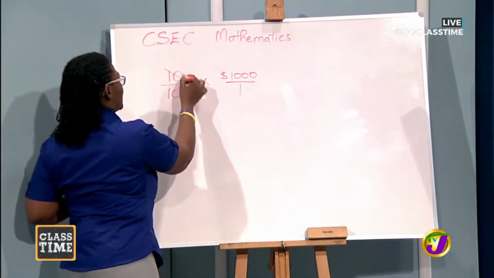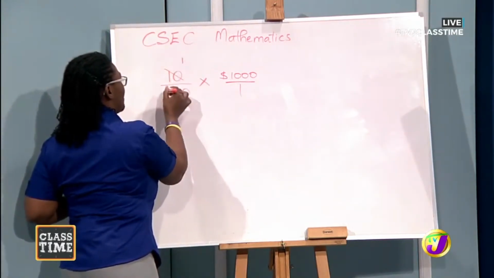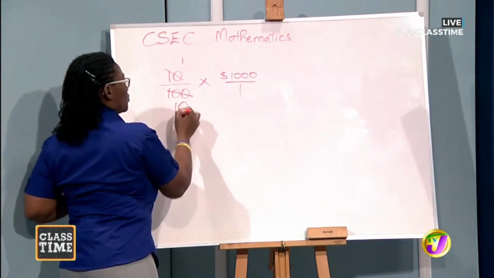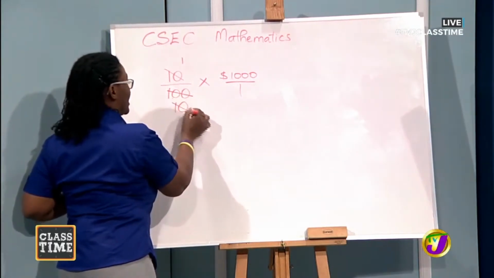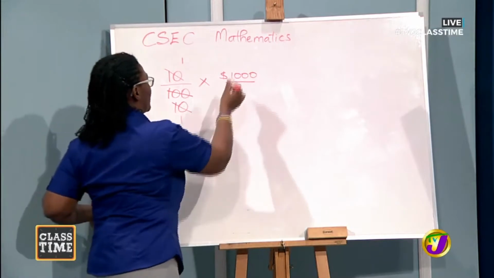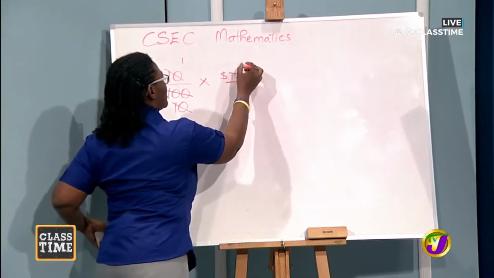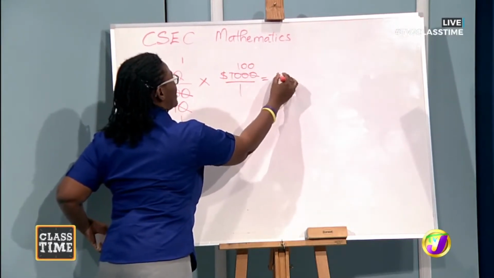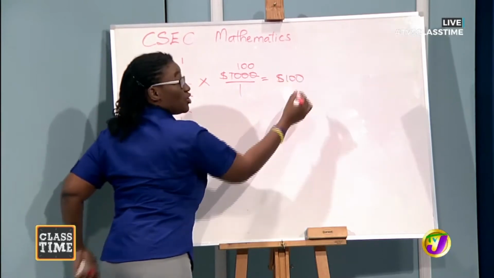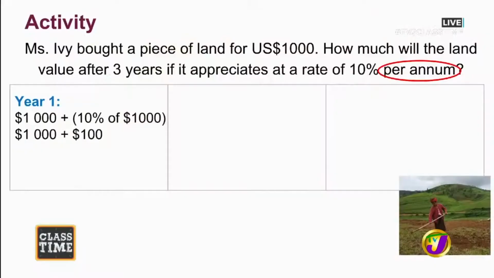So 10 into 10 will go 1 time, and 10 into 100 will go 10 times, and 10 into 10, 1 time, 10 into 1,000, 100 times. And so we would have $100. Indeed. And so the value after 1 year for Miss Ivy's piece of land would be $1,100. All right. So that's year one.